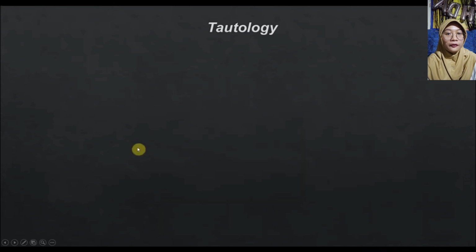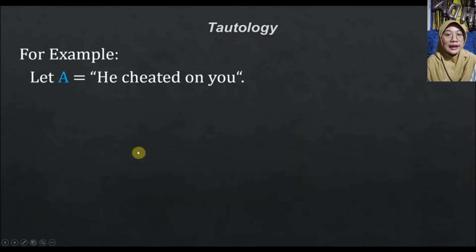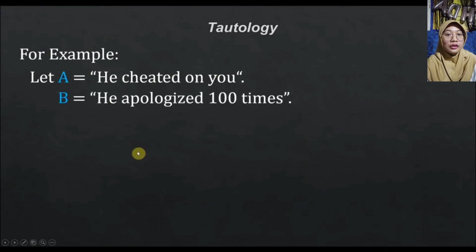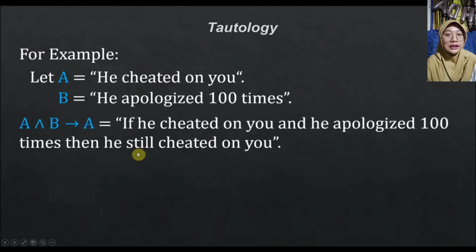Now let us have an English example for this. Let's say A is he cheated on you and B is he apologized 100 times. Then A and B implies A is: if he cheated on you and he apologized 100 times, then he still cheated on you. That is, if A is true, he really cheated on you, and even if he apologized 100 times, you cannot erase the fact that he cheated on you. And this rule is always true.